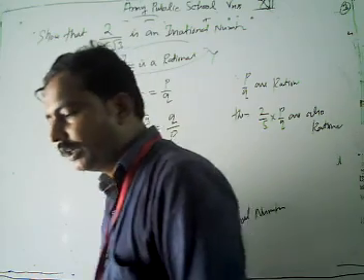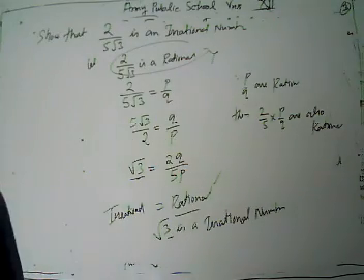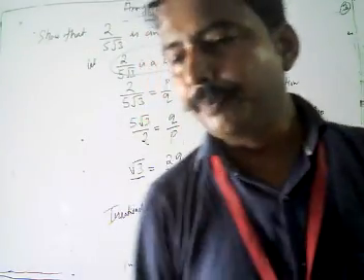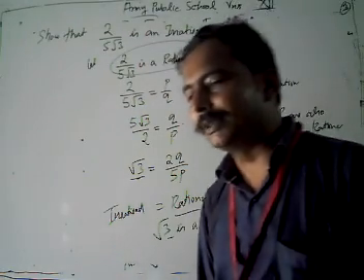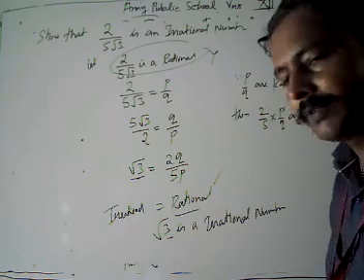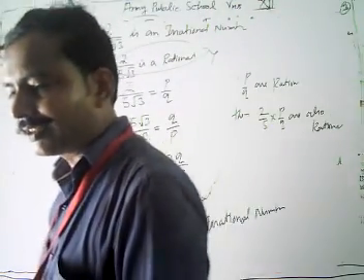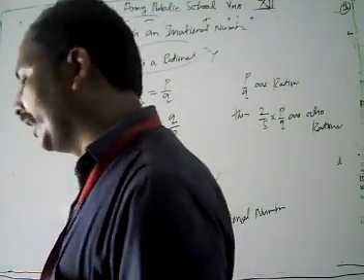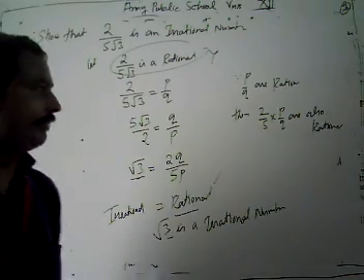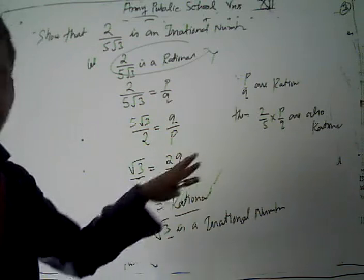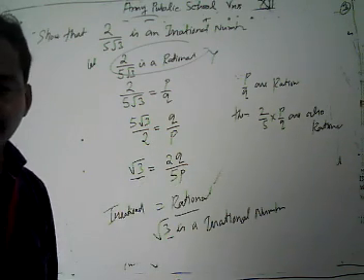Then we have discussed some theorems and problems. How can we show that given numbers of the type under root a plus under root b, or under root a minus root b, or under root p where p is a prime number, are irrational numbers. Then we have discussed today's problems: how can we check whether a given number is rational or irrational. It is enough for today's class. Please revise all the problems and also solve similar problems which I have discussed today with you.